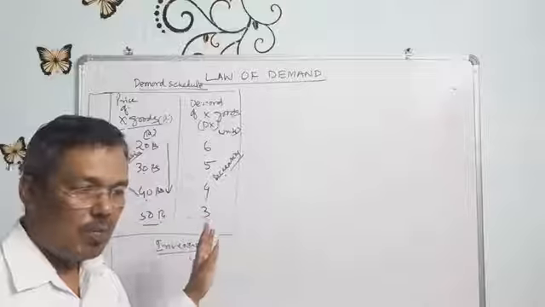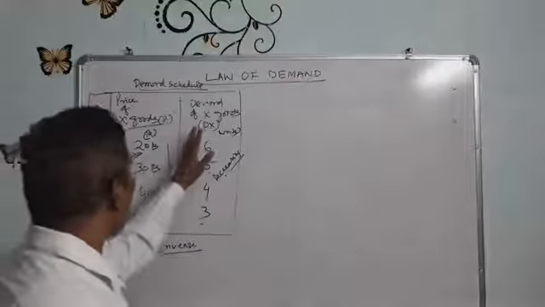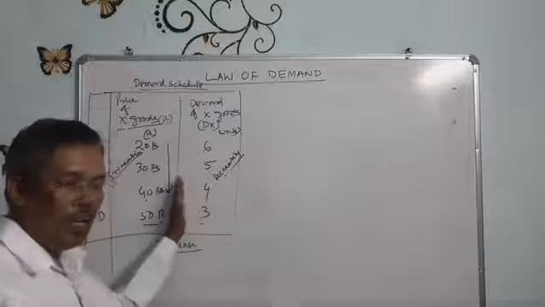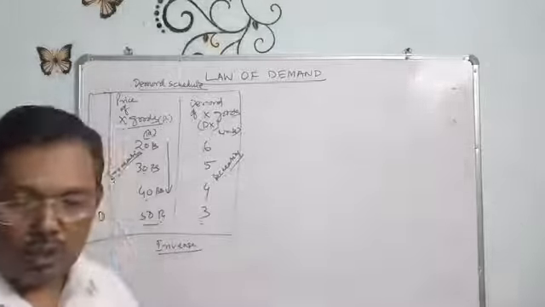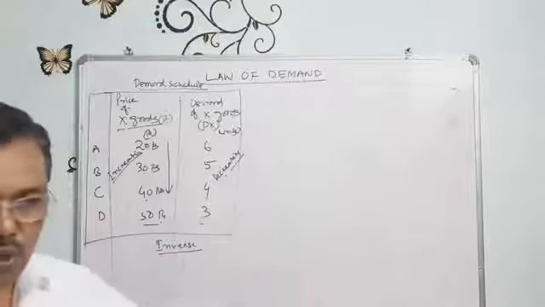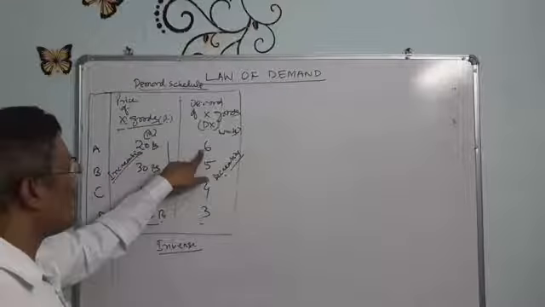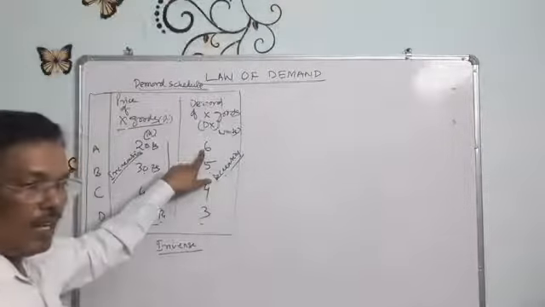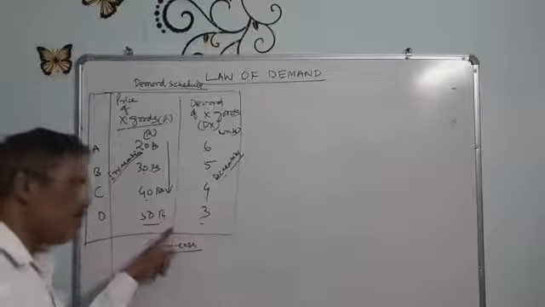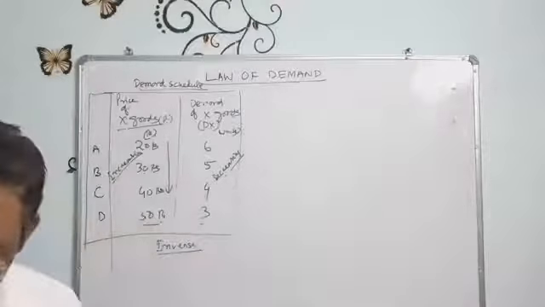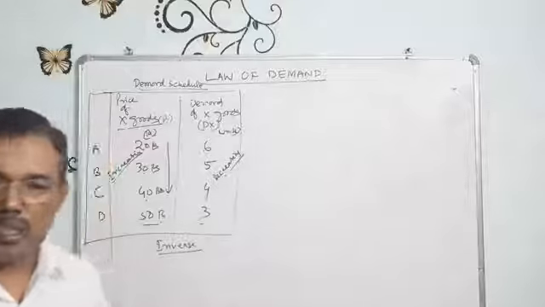So this tabular presentation shows us that different quantities are demanded at different prices of a good. A good means here the X goods. X goods price is 20, demand is 6 units. What did I say? Different quantities demanded at different prices by a consumer is known as the demand schedule, or here the individual demand schedule.